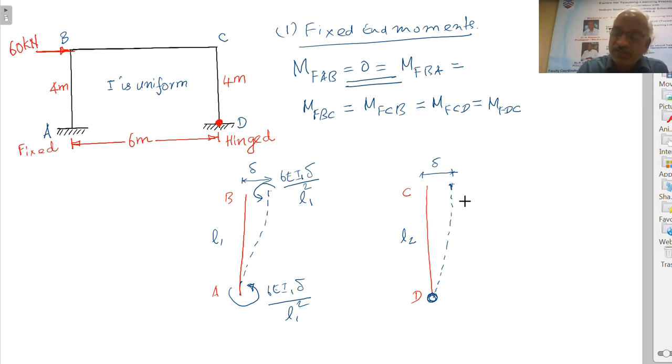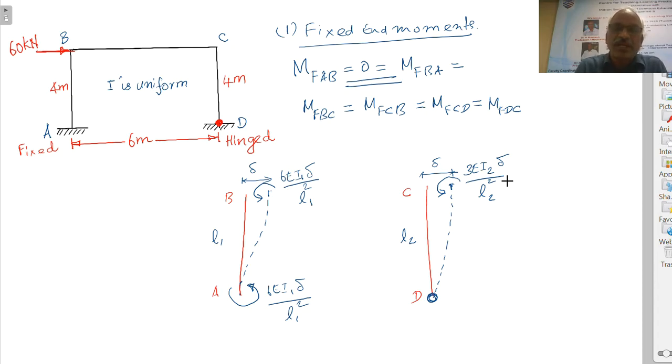Right. Now when the far end is hinged, the moment that is required here will be 3EI2 delta by L2 square. L1 may be different from L2. Similarly, for the first column I may be 2I, for the second column I may be 3I. So we will just use the general terms I1, I2, L1, L2. Right. Now we have to carry out the sway analysis.